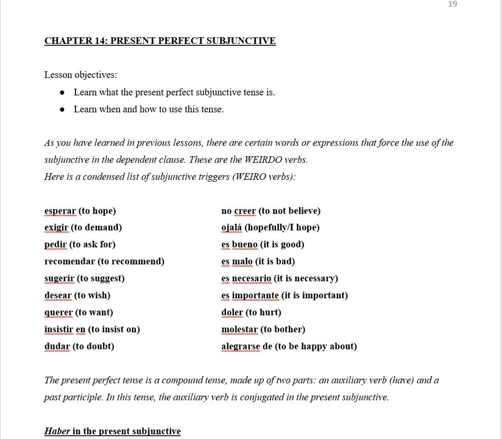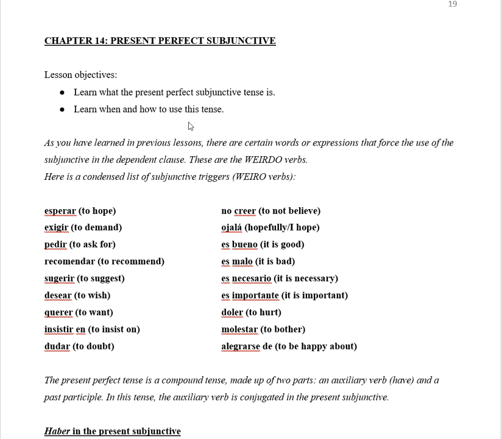Hello there. In this lesson, I want to teach you the present perfect subjunctive. So the lesson objectives are to learn what the present perfect subjunctive is, and to learn when and how to use this tense. As you have learned in previous lessons, there are certain words, expressions, or phrases that force the use of the subjunctive in the dependent clause. These are what I call weirdo verbs.